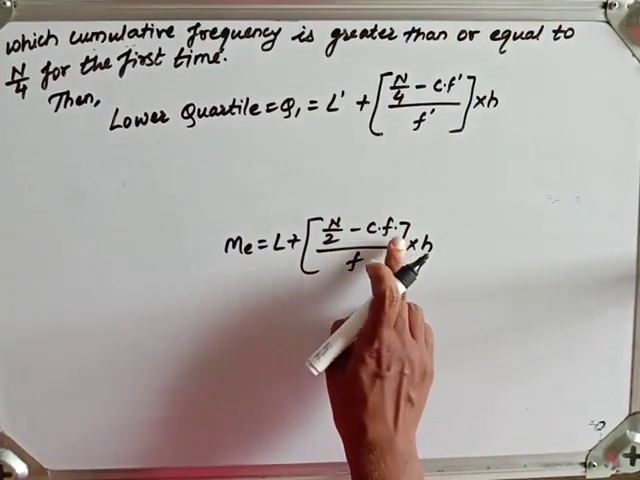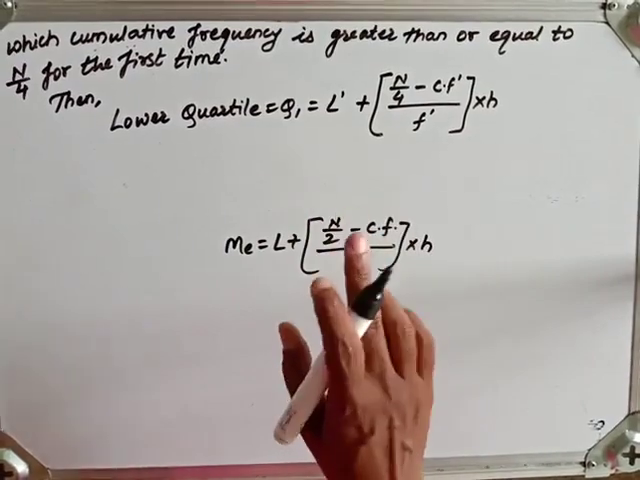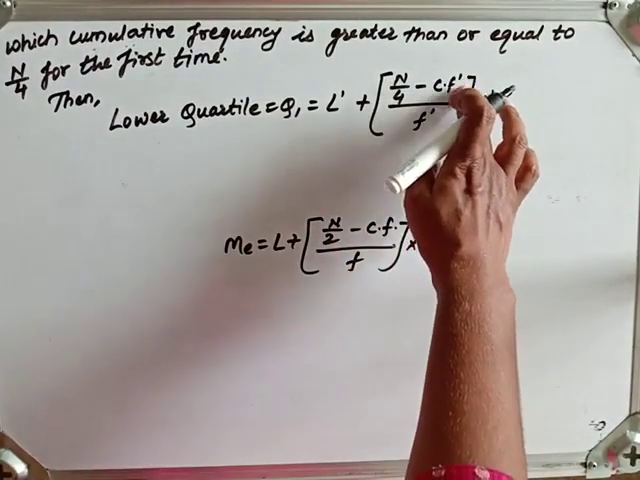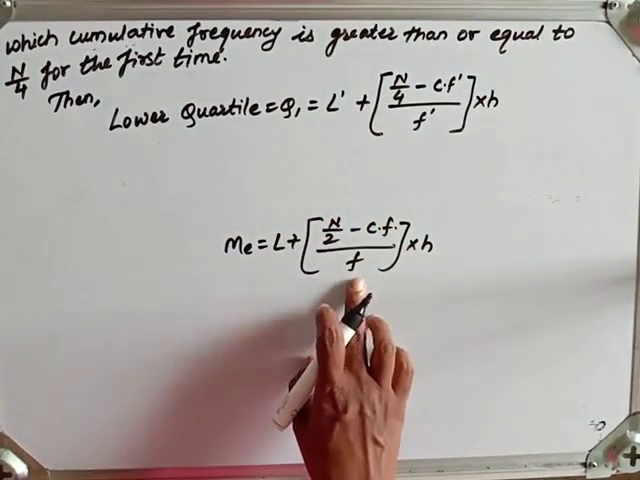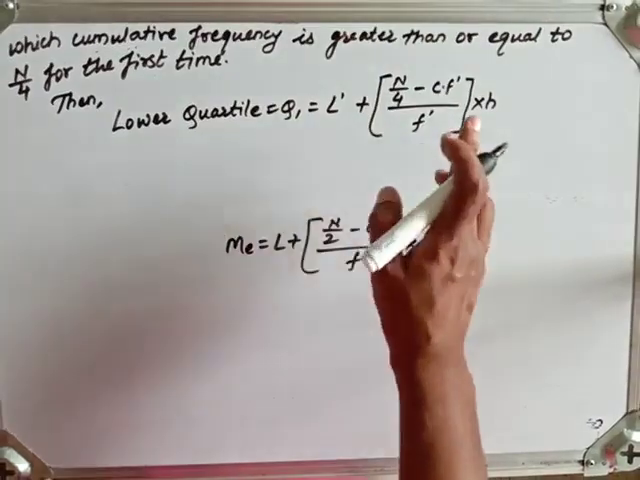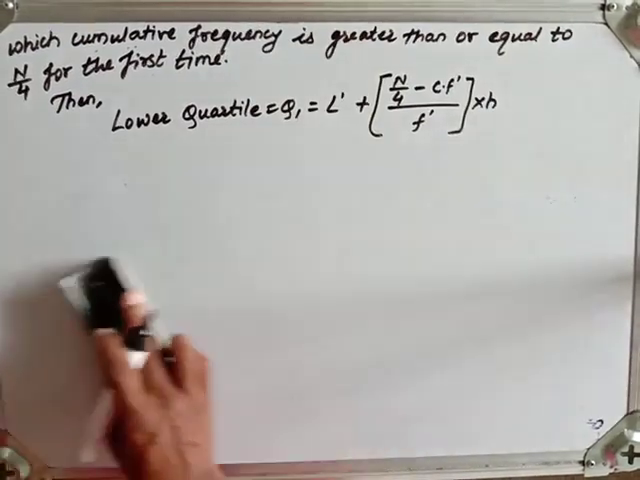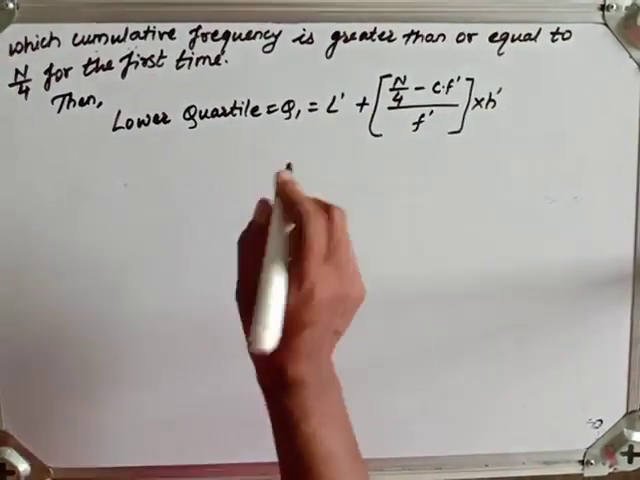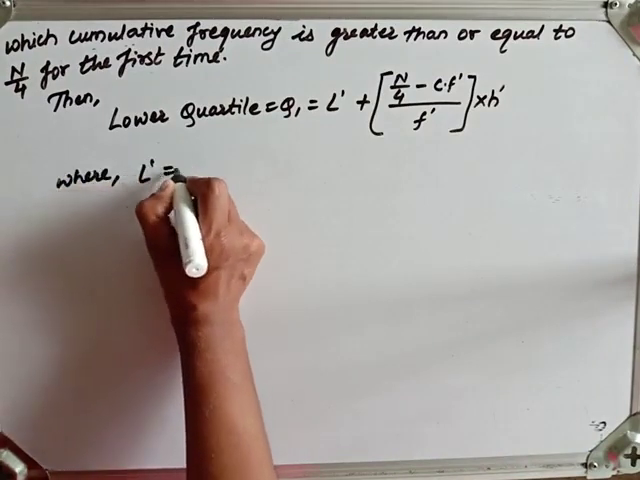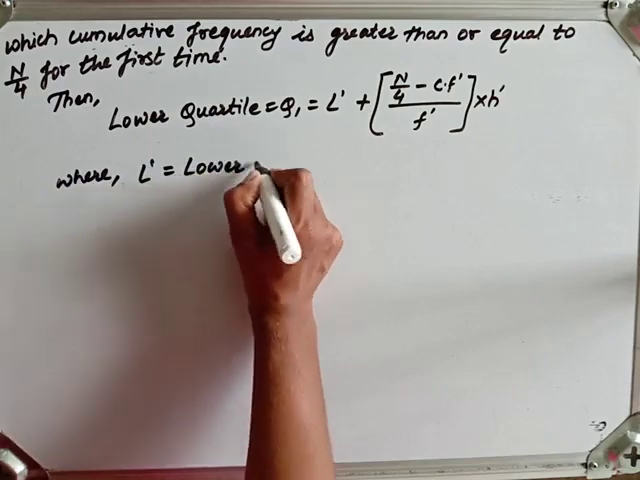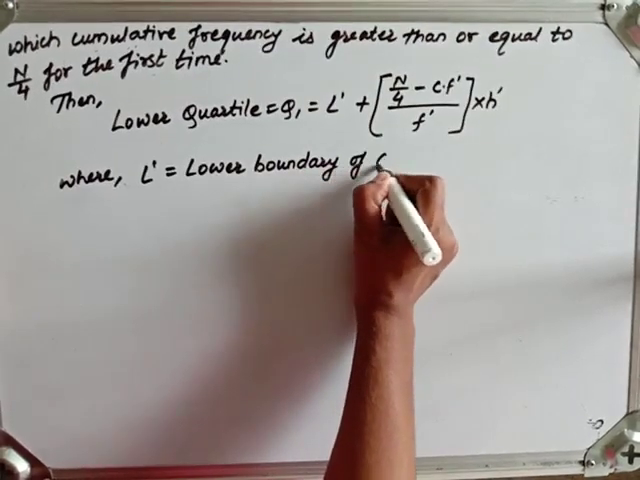Here this CF means what? The less than type cumulative frequency of the class preceding the median class. So same thing here, it is the less than type cumulative frequency of the class preceding the Q1 class. And this F is the frequency of the median class. Here also this F dash is the frequency of the Q1 class. Multiply by H. H will be the same everywhere. Or here let me write H dash. It is the class width. So let me write the terms. L dash is what? Lower boundary of Q1 class.